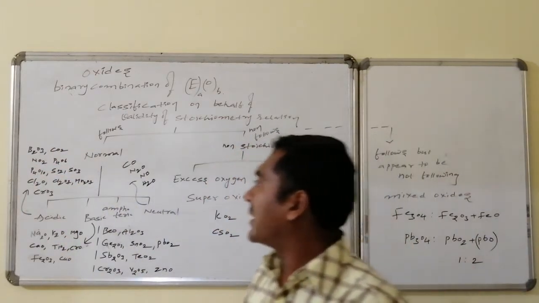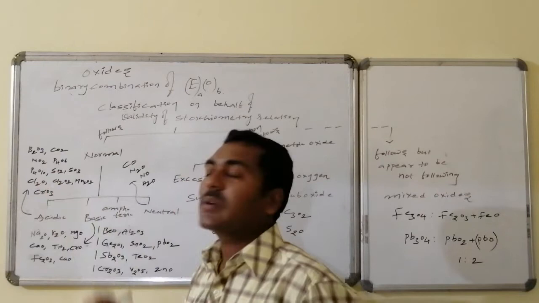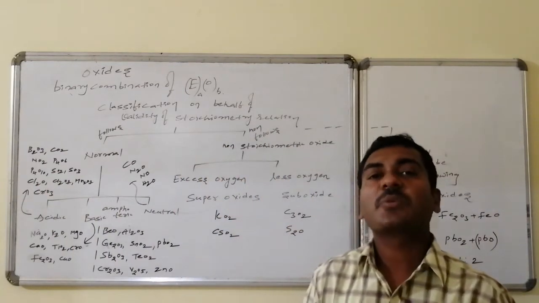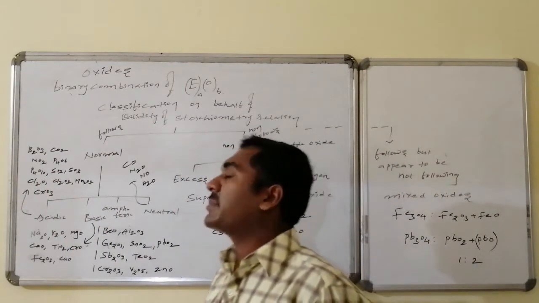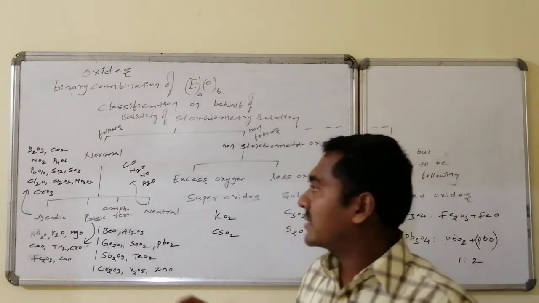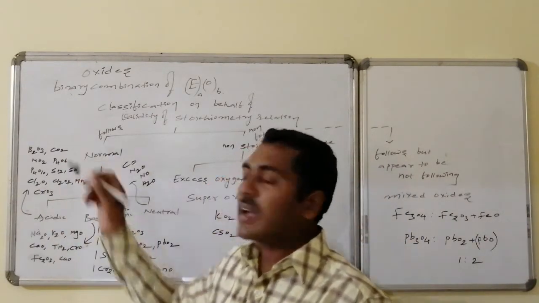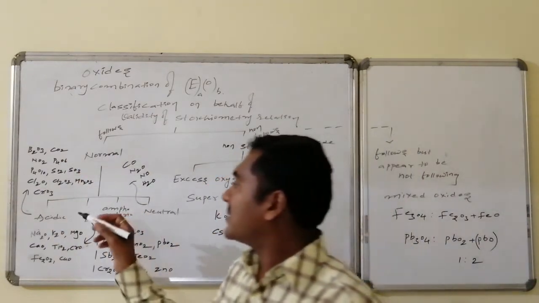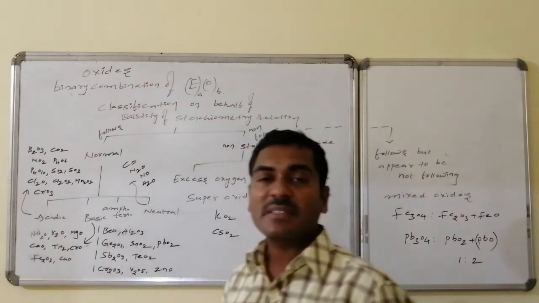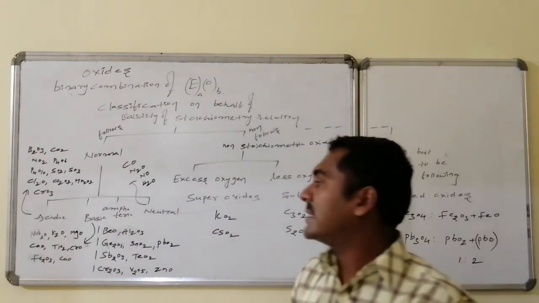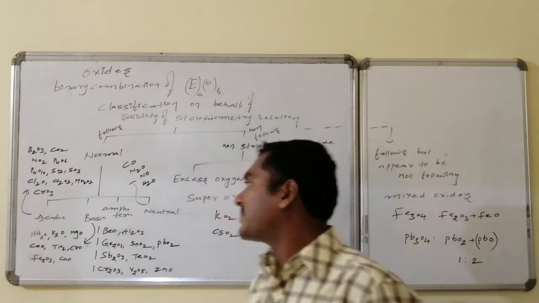Suppose I take P4O10, that reacts with sodium hydroxide, and sodium phosphate formation takes place. Exclusively, these are non-metal oxides which readily combine with the bases, not with the acids, and are said to be the acidic oxides.